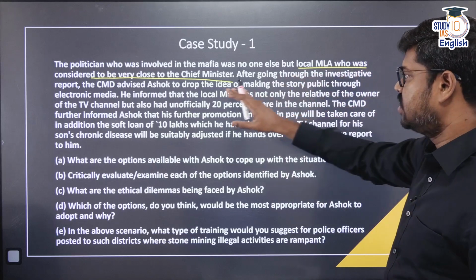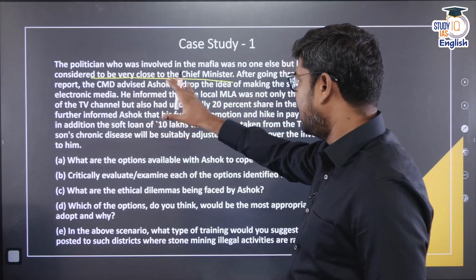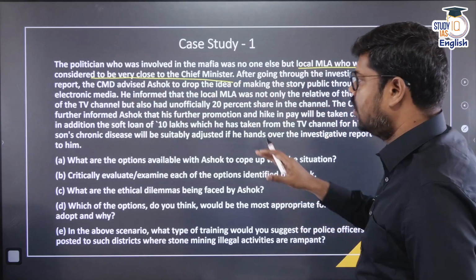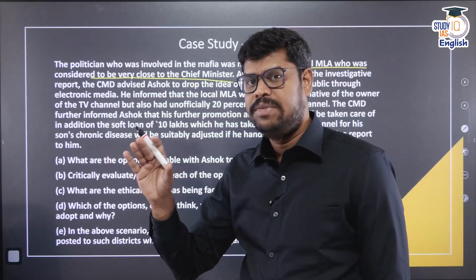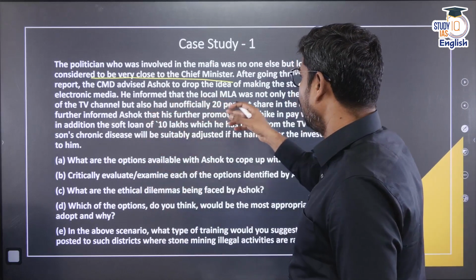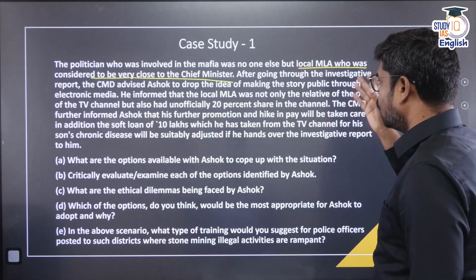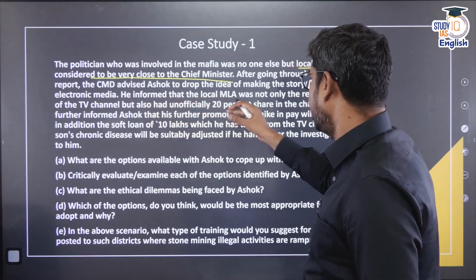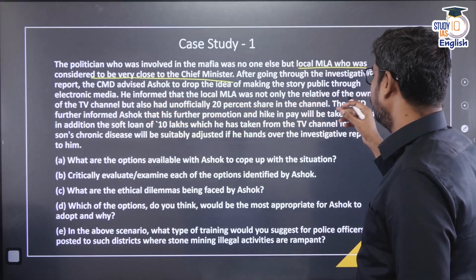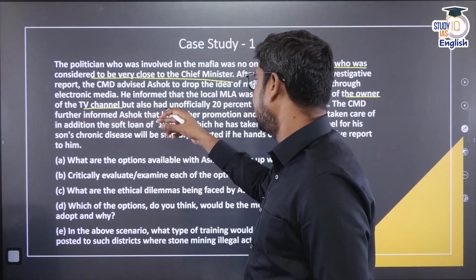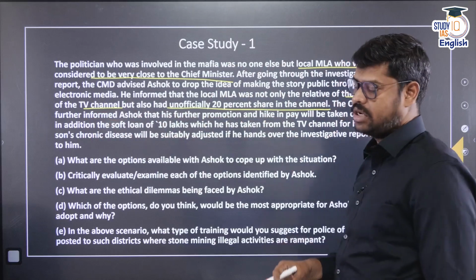After going through the investigative report, the CMD advised Ashok to drop the idea of making the story public through electronic media. So the CMD advised Ashok not to do this. He informed that the local MLA was not only the relative. So why has the CMD advised this? He informed Ashok that the local MLA was not only a relative of the owner of the TV channel, but also had unofficially a 20% share in the channel.